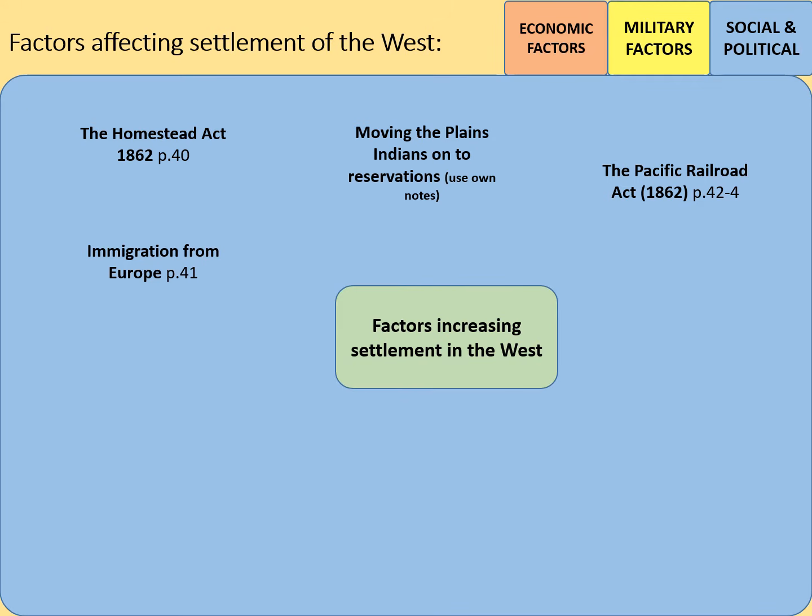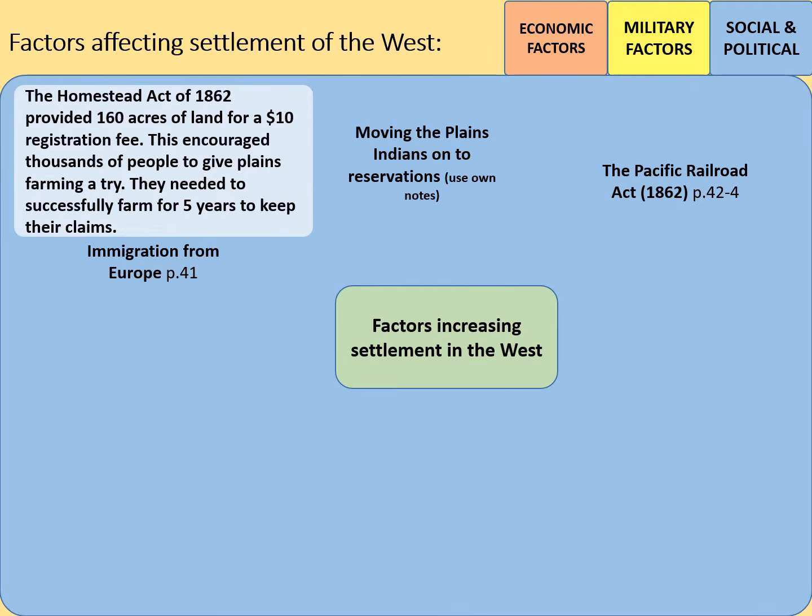Firstly, the Homestead Act of 1862. The Homestead Act of 1862 provided 160 acres of land for a $10 registration fee. This encouraged thousands of people to give plains farming a try. They needed to successfully farm the land for 5 years to keep their claims, however.